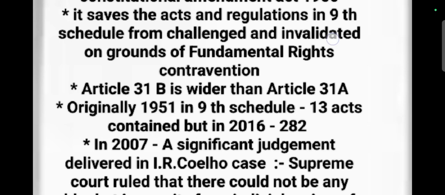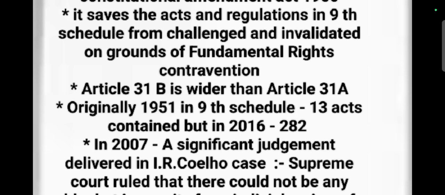Originally, in 1951 when it was added, only 13 acts were present in the Ninth Schedule. But by 2016, a total of 282 important acts and regulations had been added. The government is interested in adding such important acts and regulations to the Ninth Schedule because, according to Article 31B, they cannot go to the courts on the basis of fundamental rights contravention.